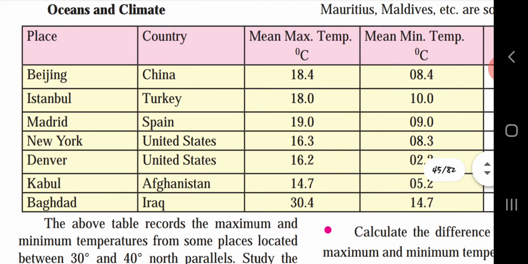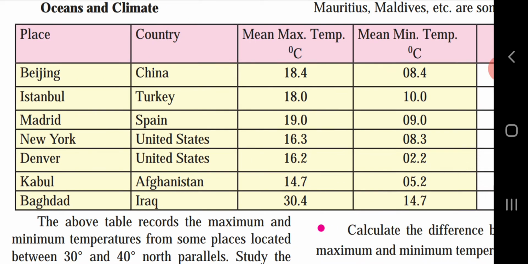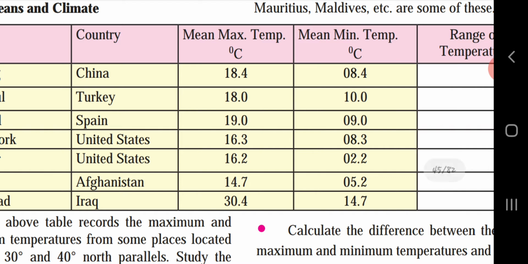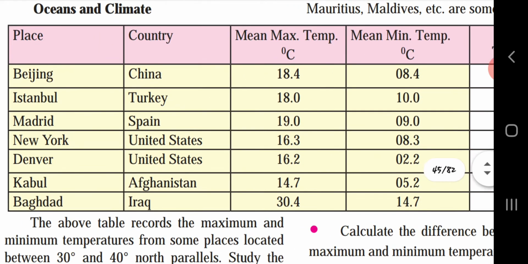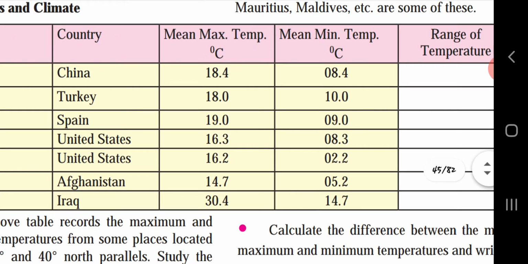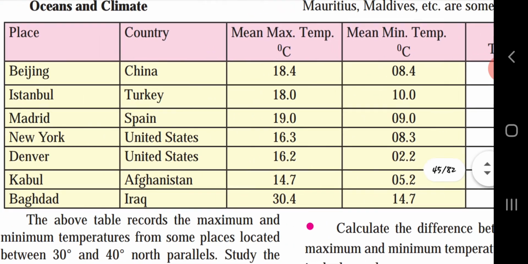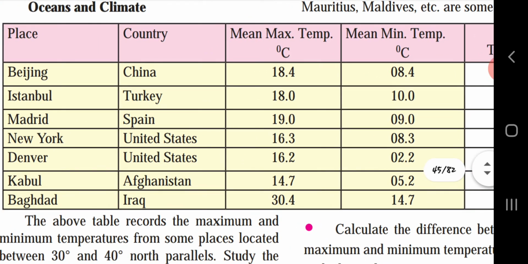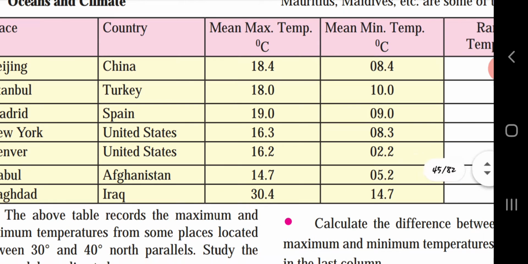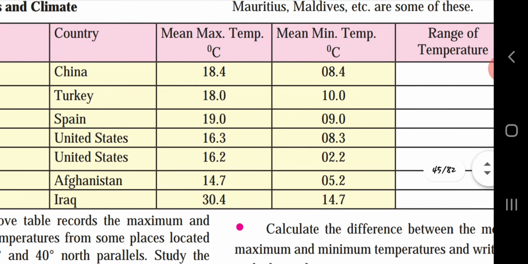Istanbul, that is Turkey, mean maximum temperature is 18.0, mean minimum temperature is 10. So again, in this, the difference is 8. Madrid, country Spain, 19.0, minimum temperature 9.0. Here, the range of temperature is 10. New York, United States, 16.3, 8.3. The range of temperature here is 8.